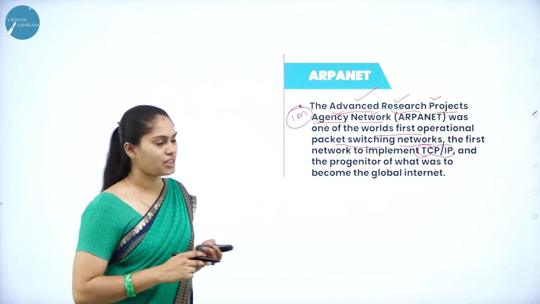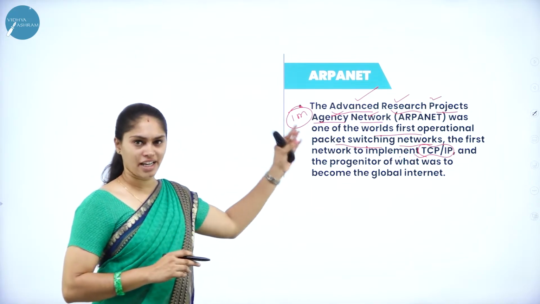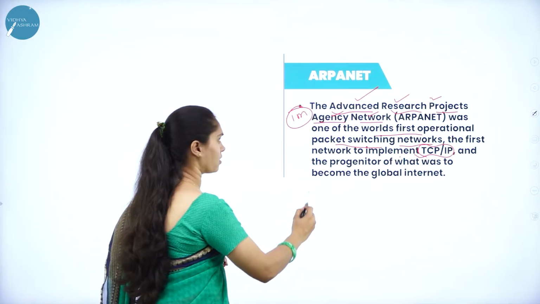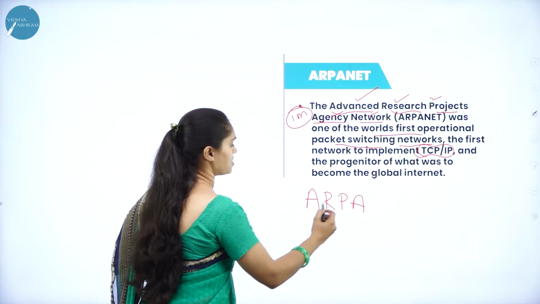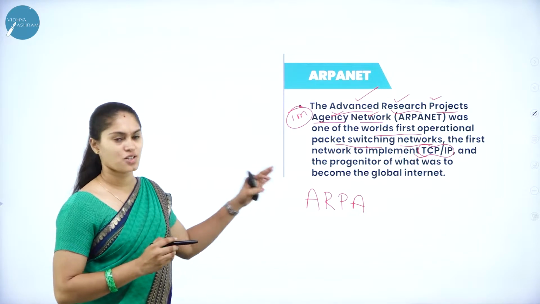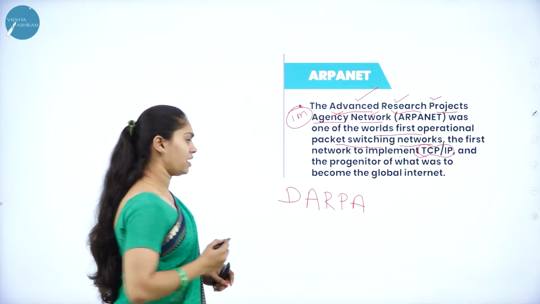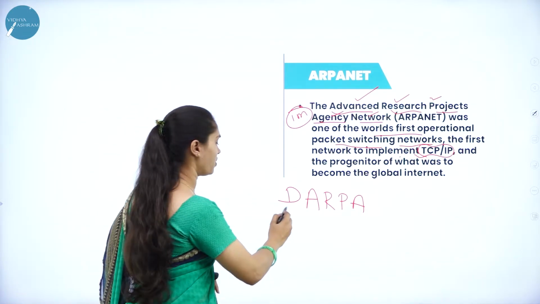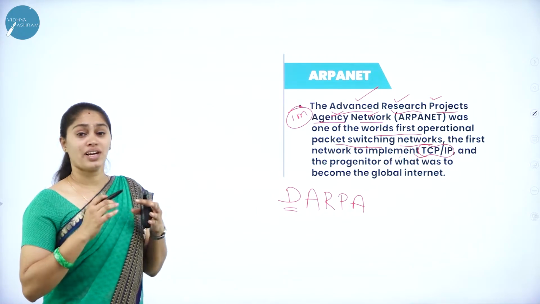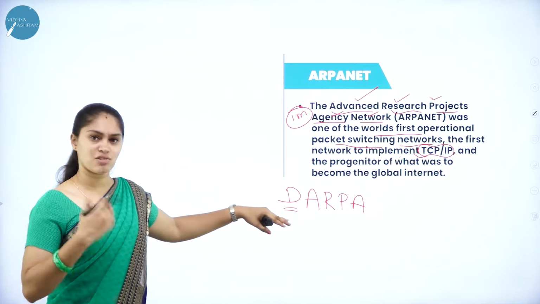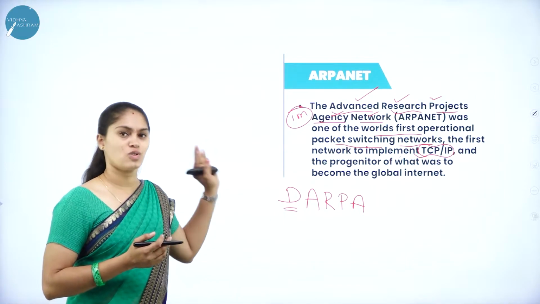Learn its definition, that means its acronym. Initially it was maintained by ARPA, the Advanced Research Project Agency. Then it was taken over by defense. It was used for military purposes, to share confidential data for the military services of the USA.